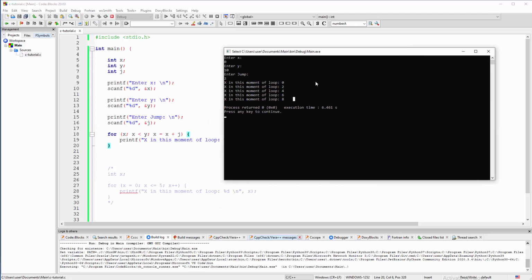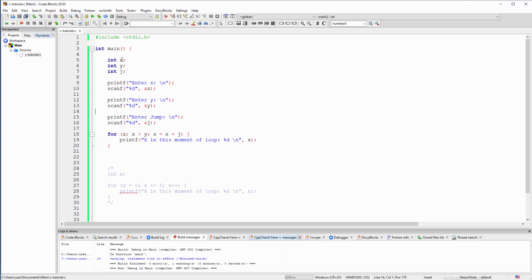And if all these x, y, z's, g's are confusing to you, then you can just say level or starting point. Oh yeah, let's start here. So this will be start, this will be stop, and this will be jump. So enter the starting value, enter the stopping value, stop and enter jump. Here we also must change those things.